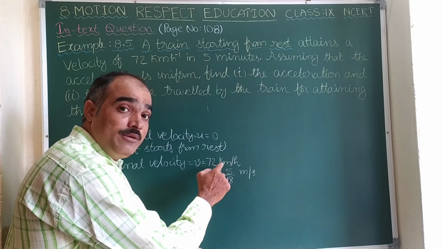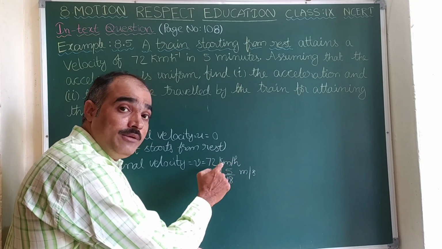Here, for the first bit, we got the answer. Acceleration is 1 by 15 meter per second square. At this moment, I would like to give you a small clarification regarding the units. Children, if you want to find a, send u this side: at is equal to v minus u, so a equals v minus u by t.